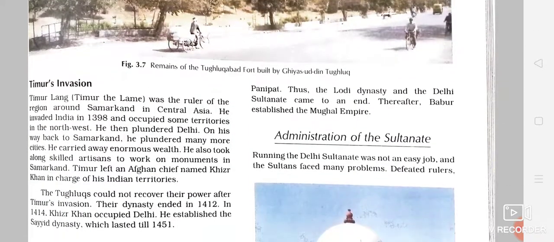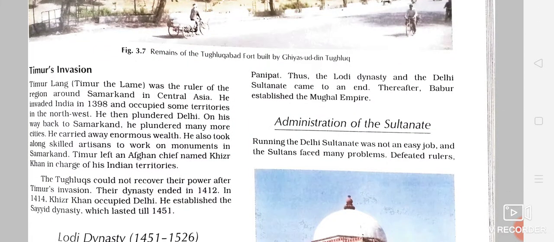Now one more thing, children: in this chapter, we are going to read that there were two threats or two challenges before the rulers of the Delhi Sultanate. First of all, there was a great fear of the Mongol rulers, and secondly, the greatest challenge was Timur's invasion. Invasion means to go and attack a country and plunder all the wealth, at the same time killing innocent people and causing a lot of bloodshed and massacre. This is known as invasion.